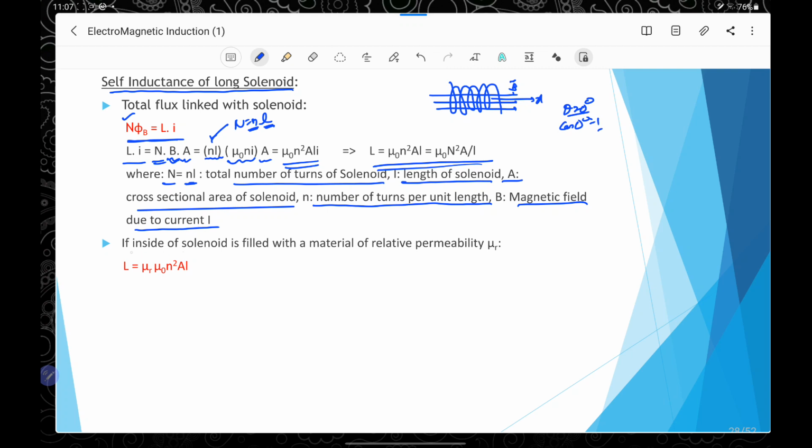So we can say if the inside of the solenoid is filled with a material of relative permeability mu r, in this case the permeability of the region becomes mu r into mu naught, and the inductance will become mu r mu naught n square A into L.